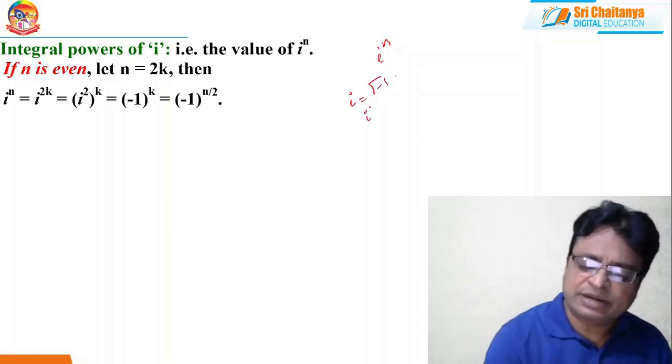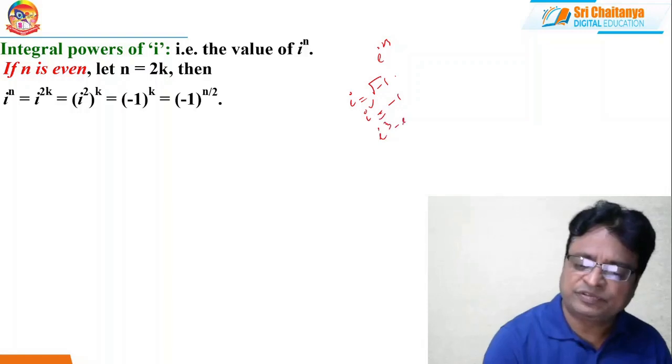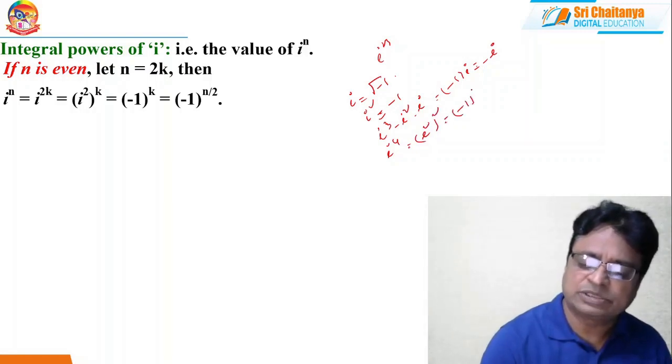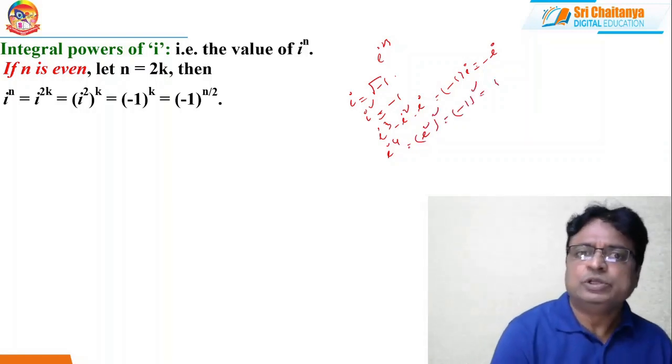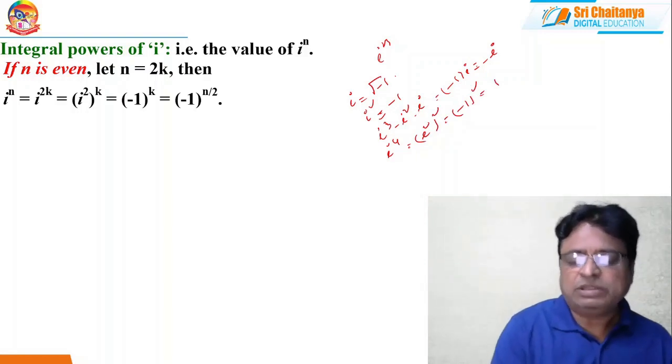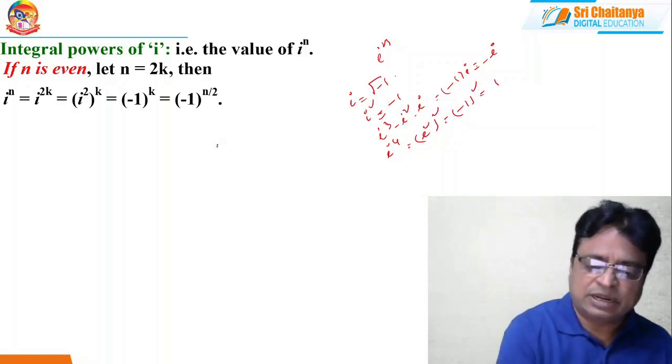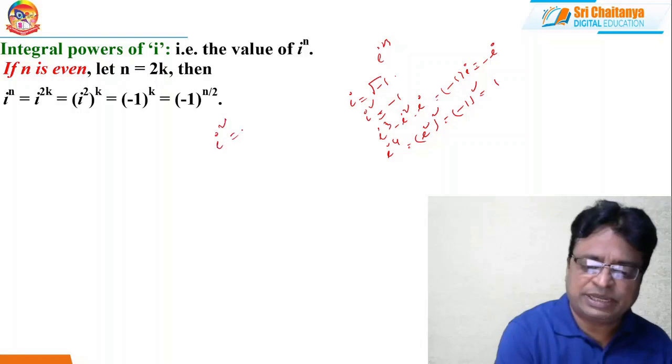So what is i square? That is equal to minus 1. What is i cube? This I can write as i square into i. That is minus 1 into i, that is minus i. What is i power 4? That is i square whole square. That is minus 1 whole square, that is 1.